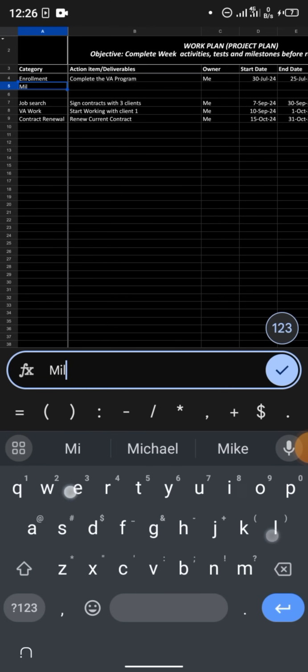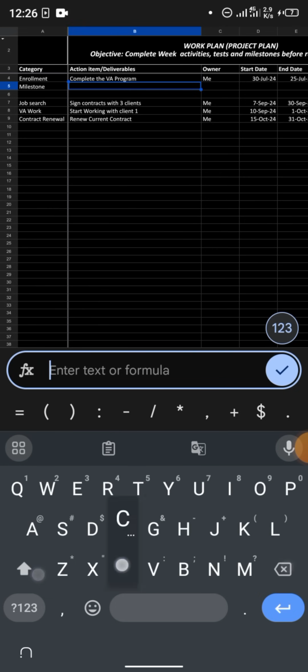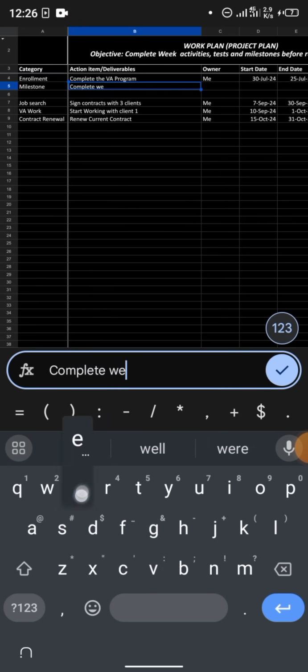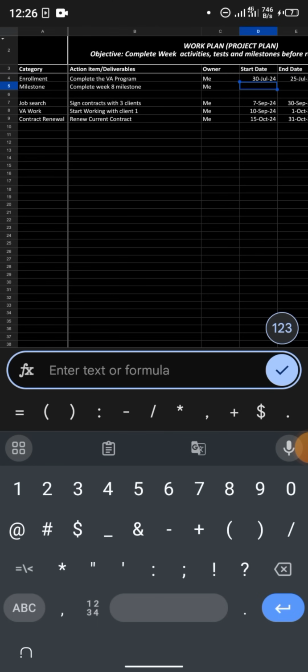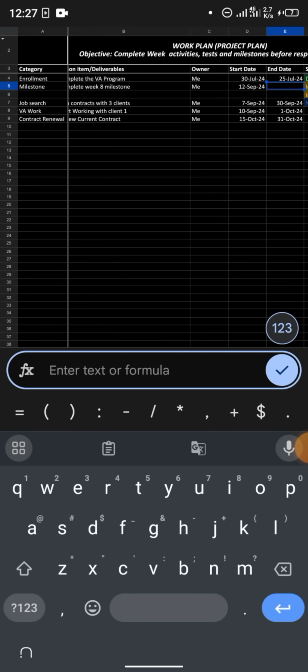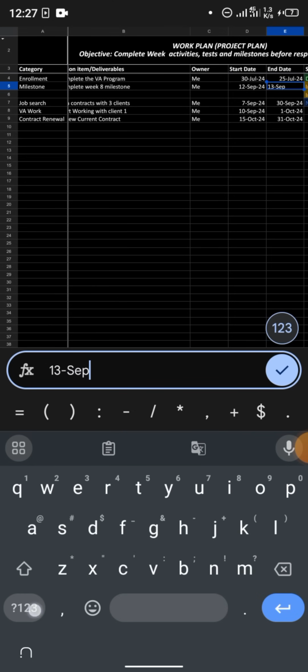I'm now adding the milestone. Then yeah, I'm going to add complete week 8 milestone. Great. Then owner, me, of course. Then start date. You can check the VA calendar for the week 8. I'm not sure of it, so I'll just put any random date for this. So that's it. For the end date, you can complete the milestone within a day, or let me just add 13. So 13 September and 24. All right, so that's it.